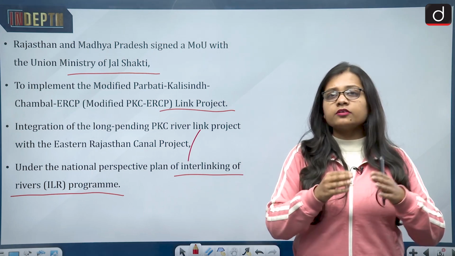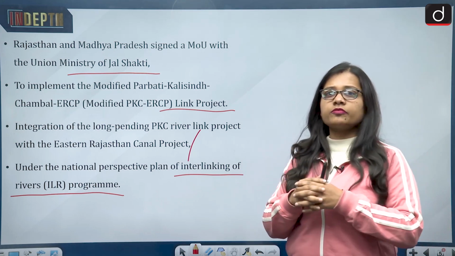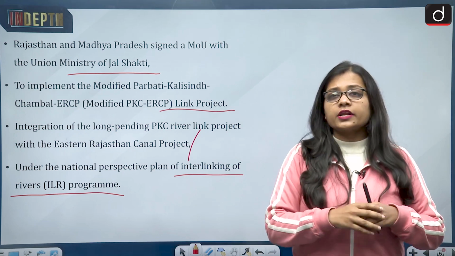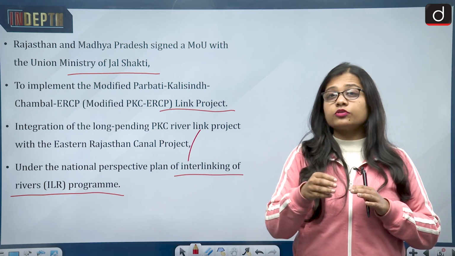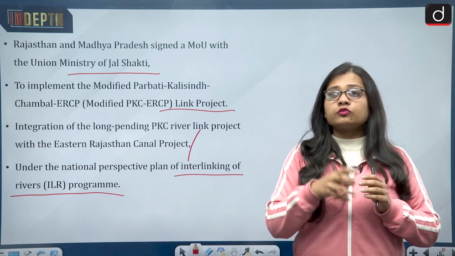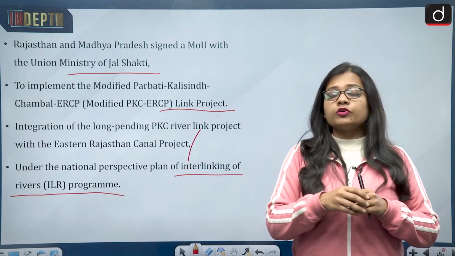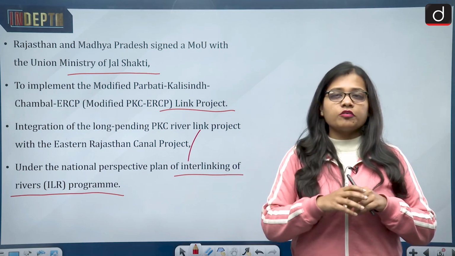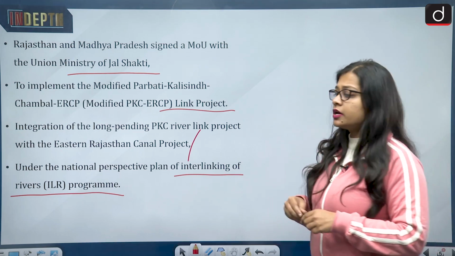When they are interlinked, the water will be transferred from the surplus river to the deficient river, and that is how the survival rate of the rivers will also increase, and the rivers which are on the verge of dryness, that we say sukha, will also come to life again. So the interlinking of rivers project is a very important project for the government.